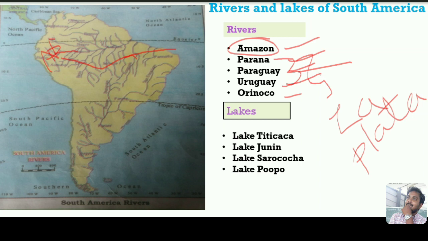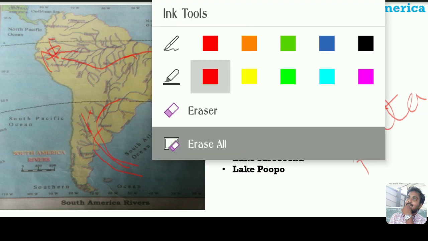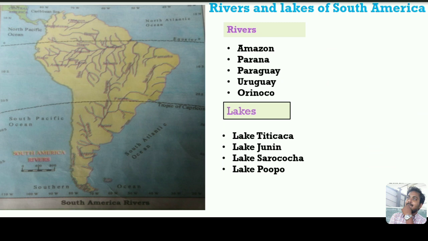So the Parana rises in Brazil, and finally it empties into the Atlantic Ocean. Also the Paraguay rises in the country of Paraguay, and it finally empties into the Atlantic Ocean. And the Uruguay also rises in the country of Uruguay, and it finally empties into the Atlantic Ocean. So these are the important rivers of South America.